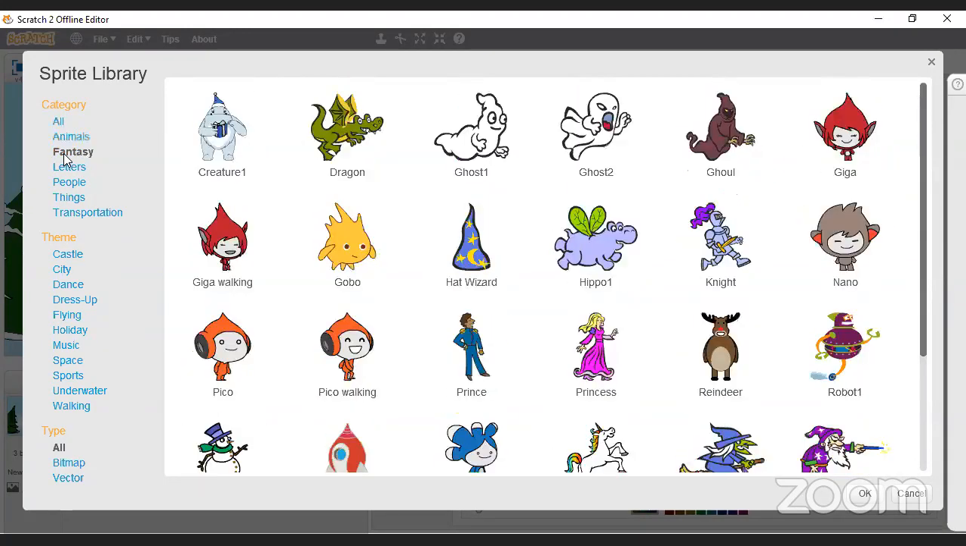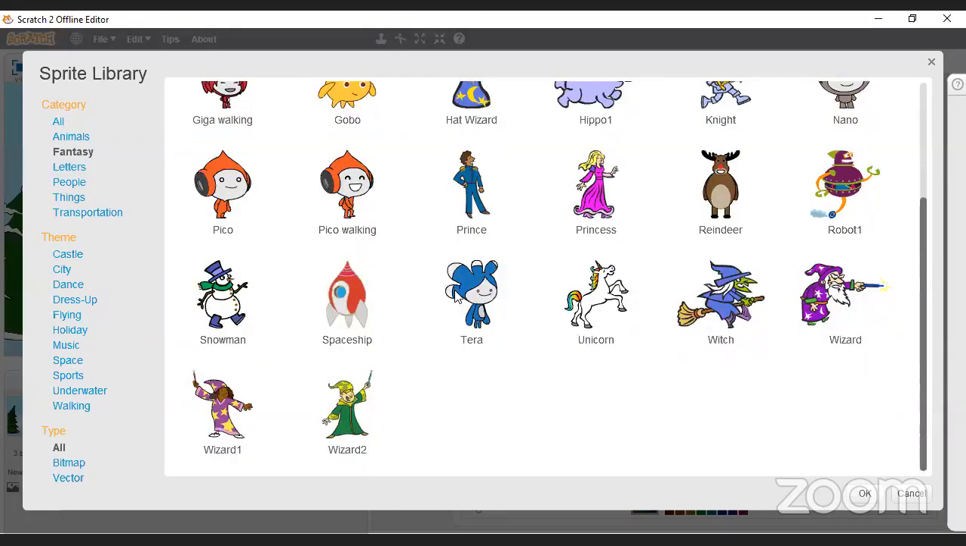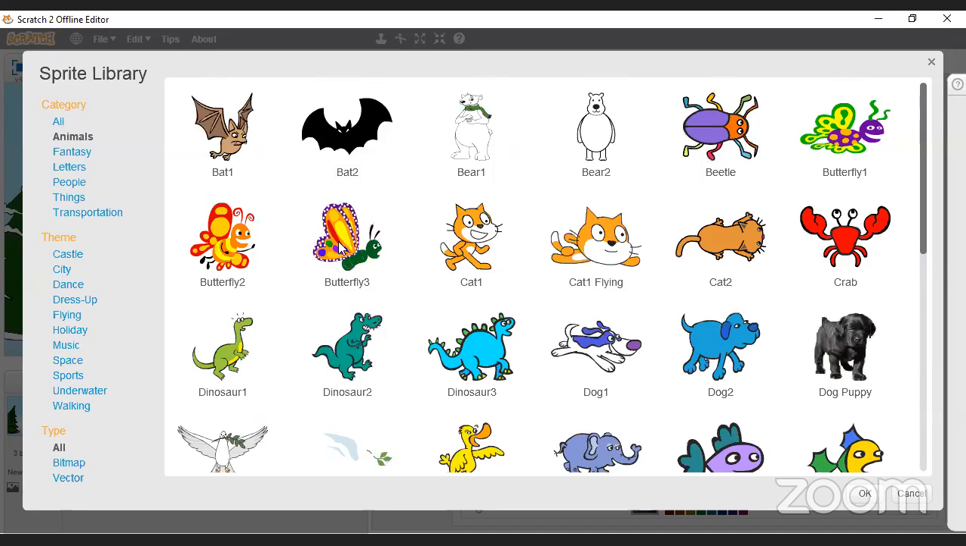We can choose fantasy. There's some ghosts. We can choose by theme. We can do all kinds of things here. So the one I'm particularly fond of, I quite like this little guy, the beetle. Okay, I'm going to choose a beetle.